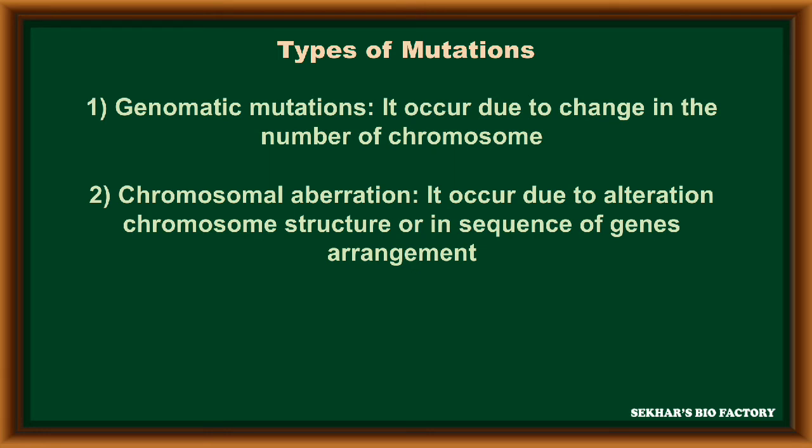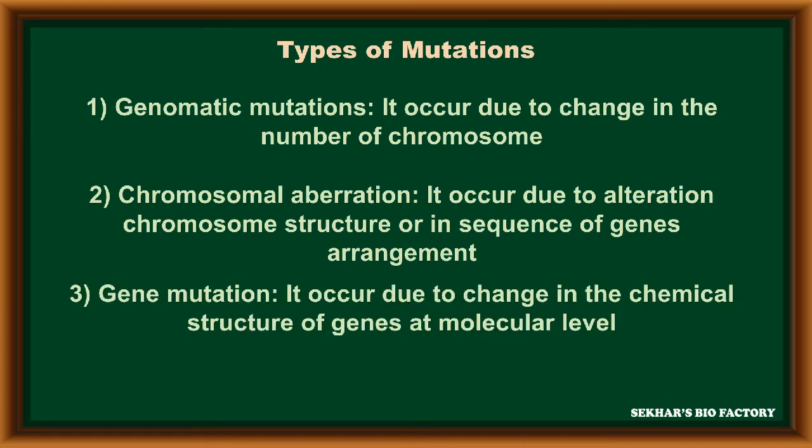These occur due to alteration in the structure of a chromosome or in the sequence of genes in its arrangement. The third type is gene mutations. These occur due to change in the chemical structure of a gene at the molecular level. These are the three types of mutations.